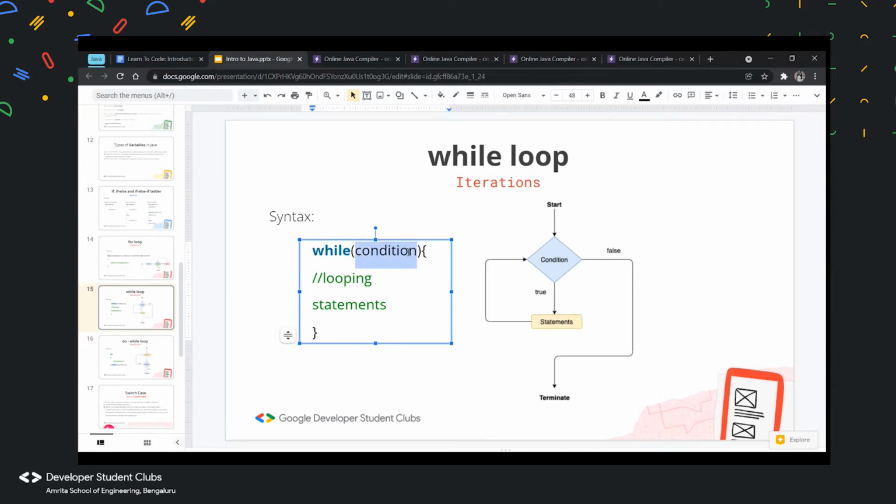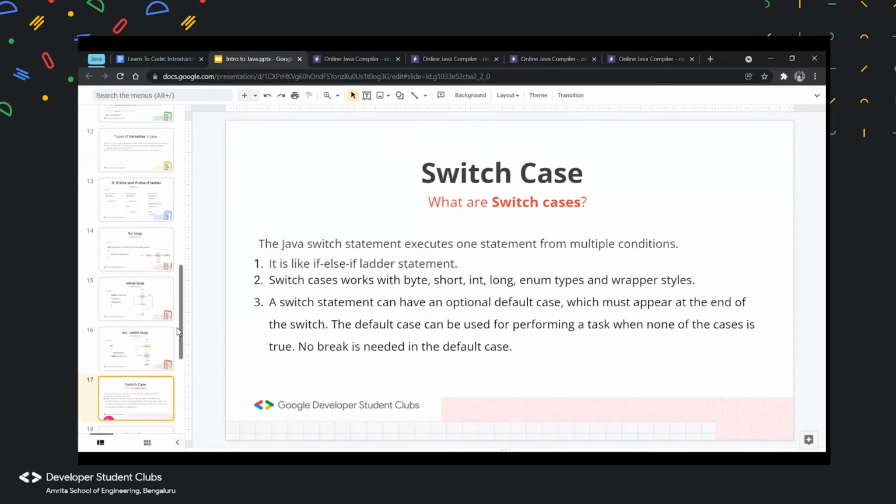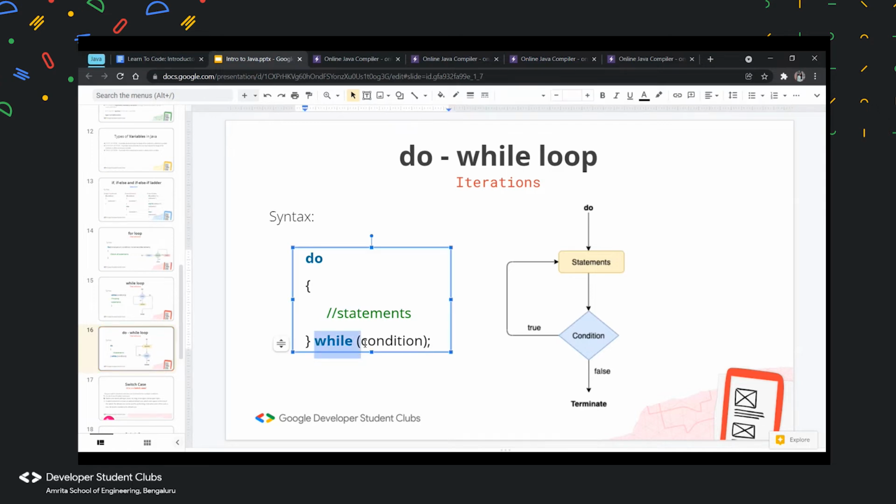Now, if the condition is true, then the body of this loop will be executed. Otherwise, the statement after this while loop will be executed. But for the do while loop, no matter what, the statements inside the do while loop will be executed at least once because the condition is checked after the statements are executed.